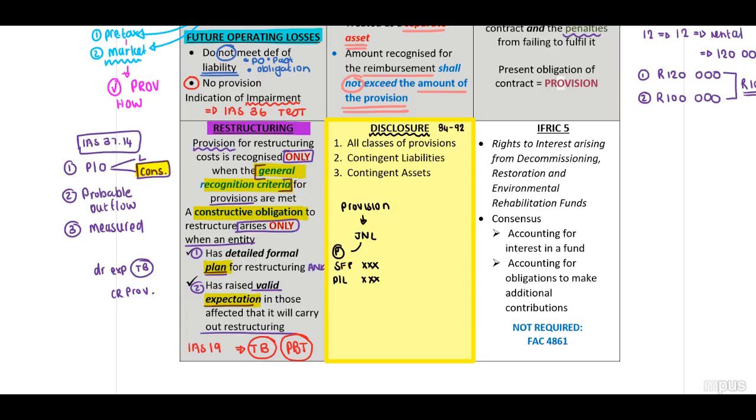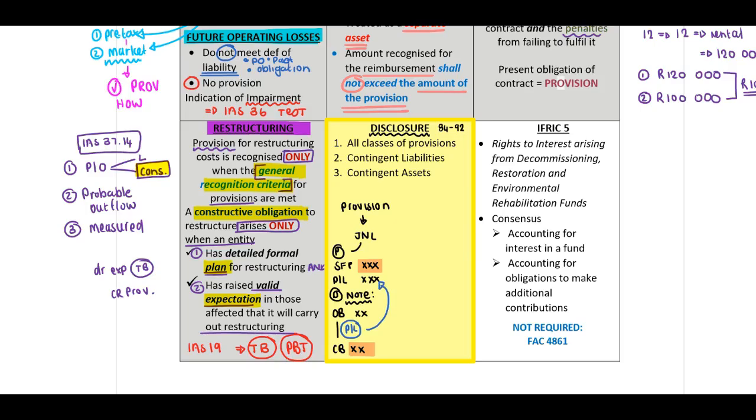In your disclosure, which will be your note, we need to include a note in terms of the provision. You need to include your opening balance, your movement, and your closing balance. Now remember, your closing balance will agree to your statement of financial position amount. And in terms of the movement, if there's a movement recognized in your profit and loss, this would agree.